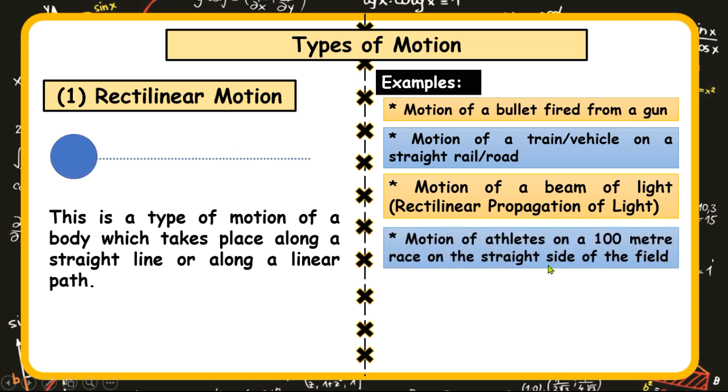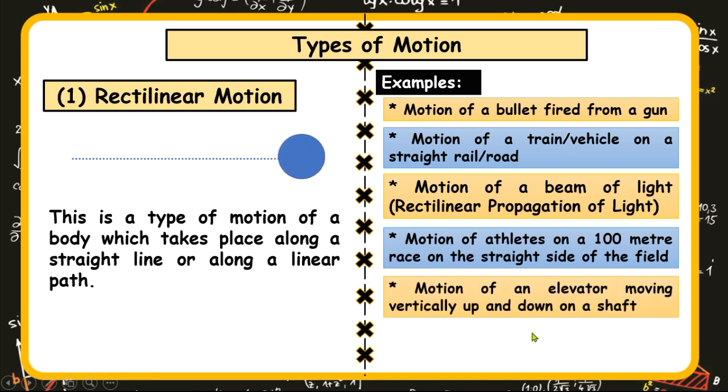4. The motion of athletes on a 100-meter race on the straight side of the field. So we call these athletes sprinters. They are expected to move straight when they are in a 100-meter race at the straight side of the road or the field.